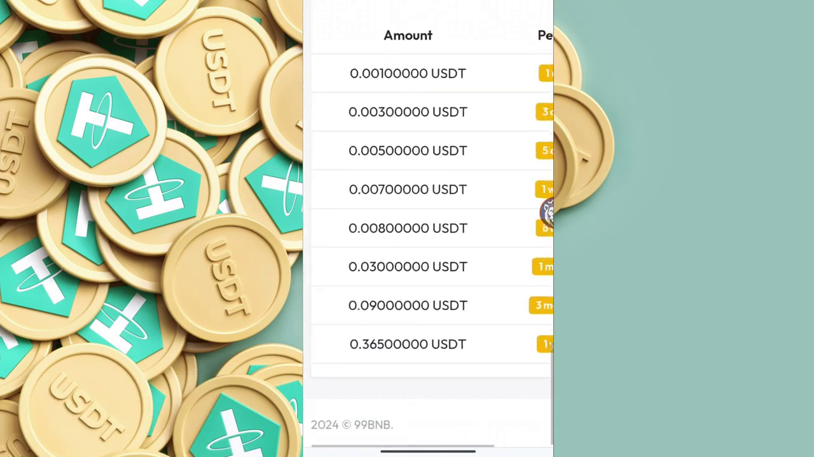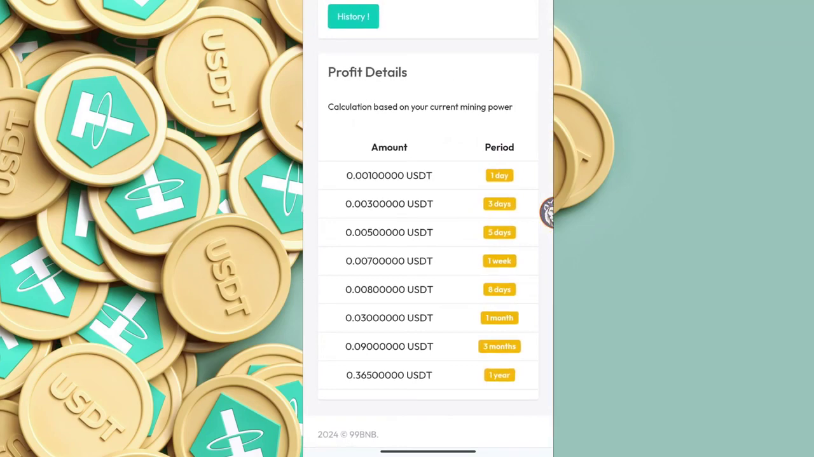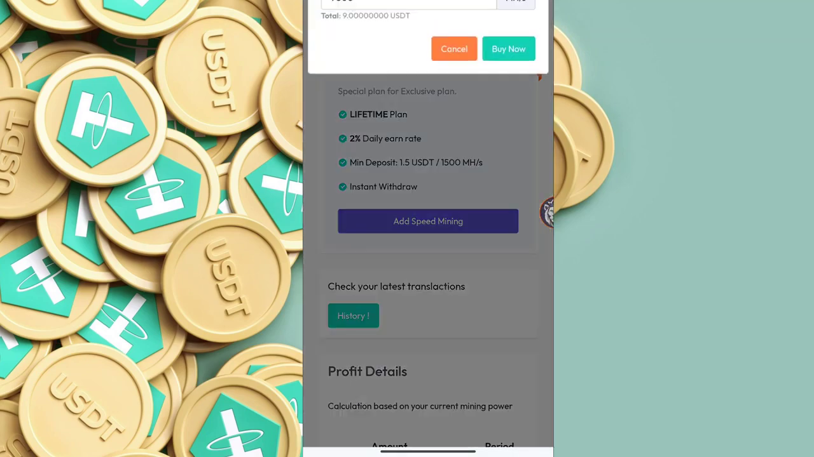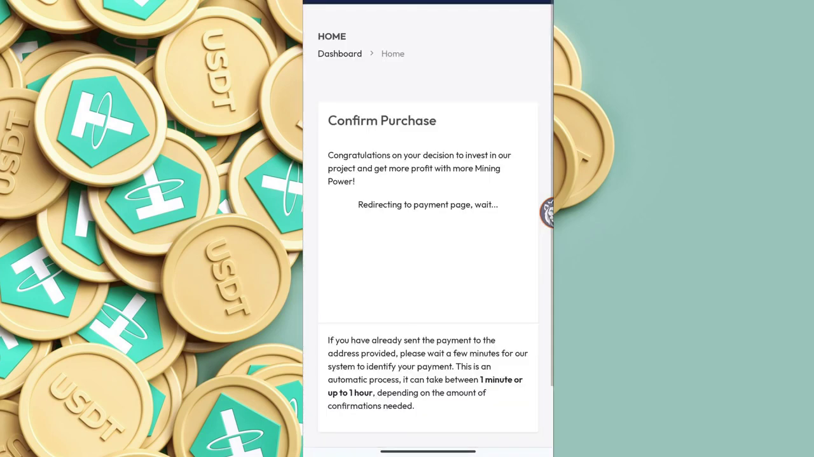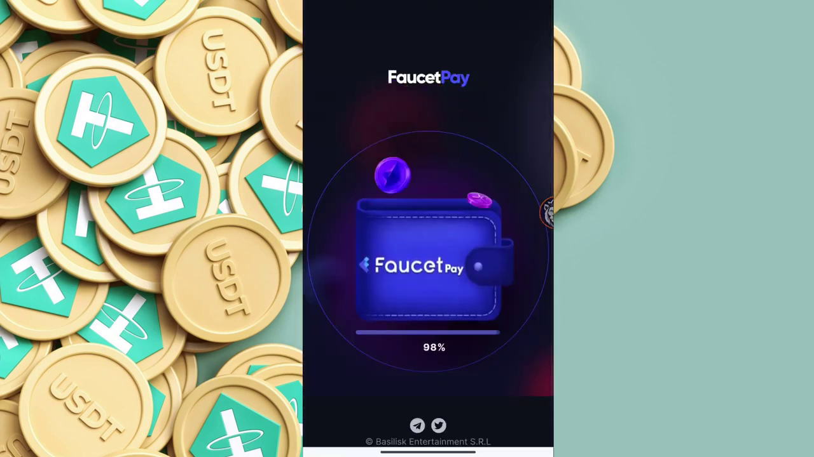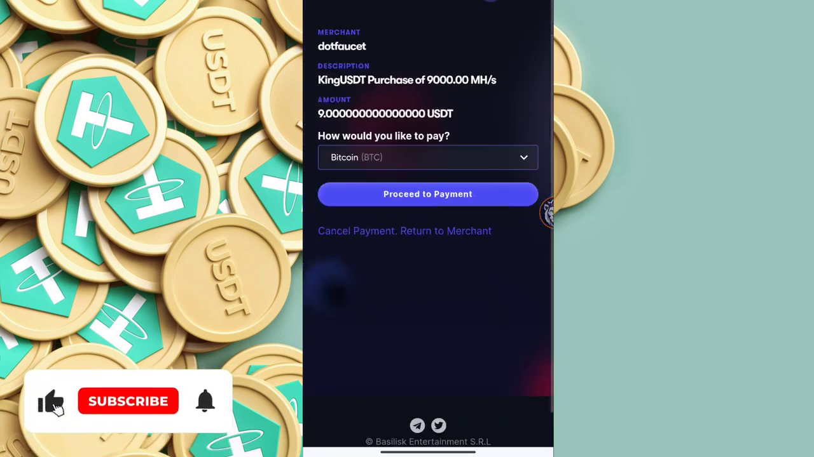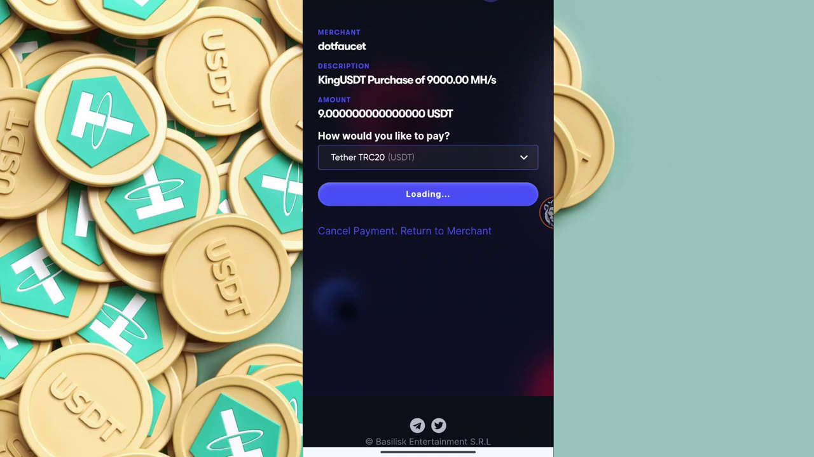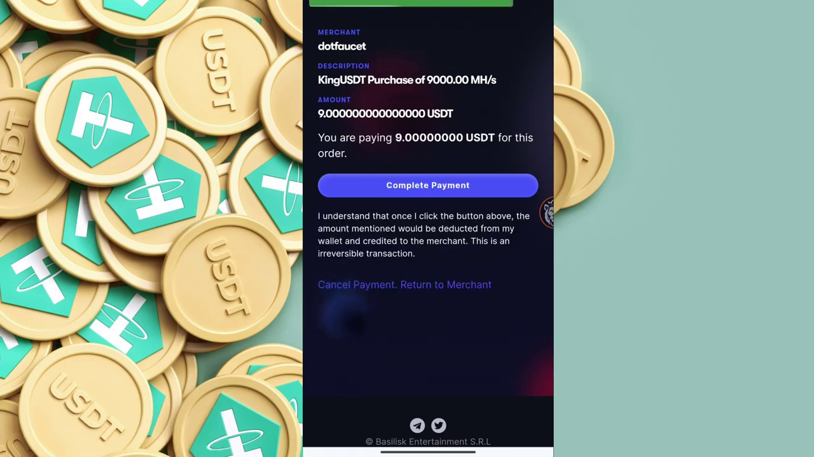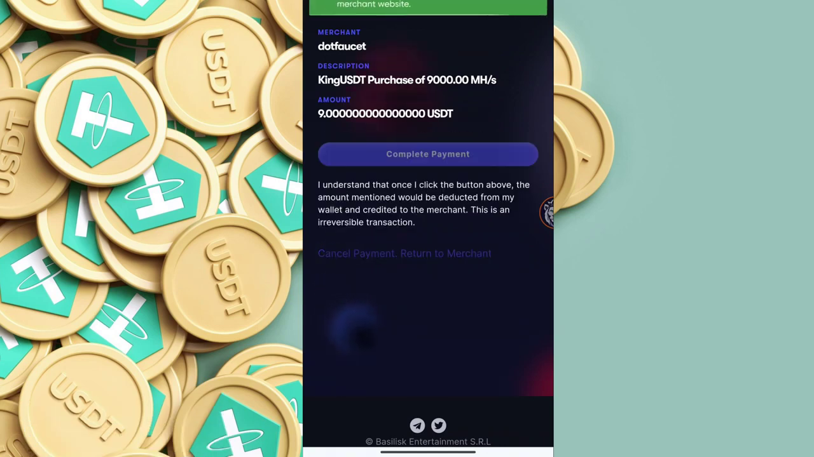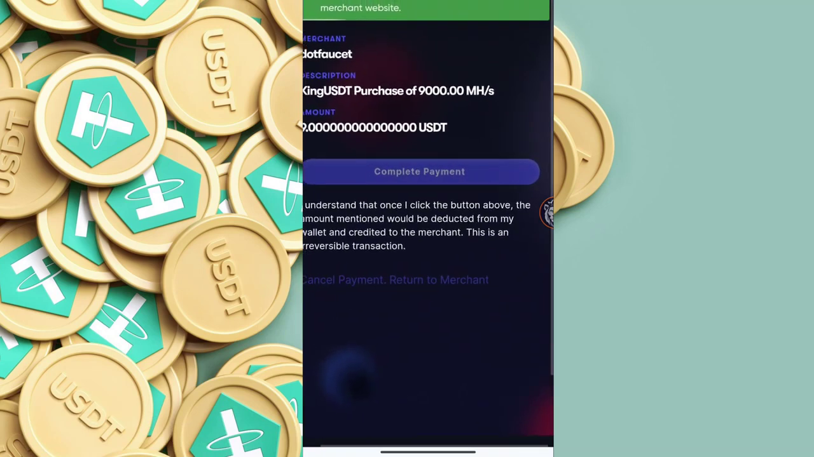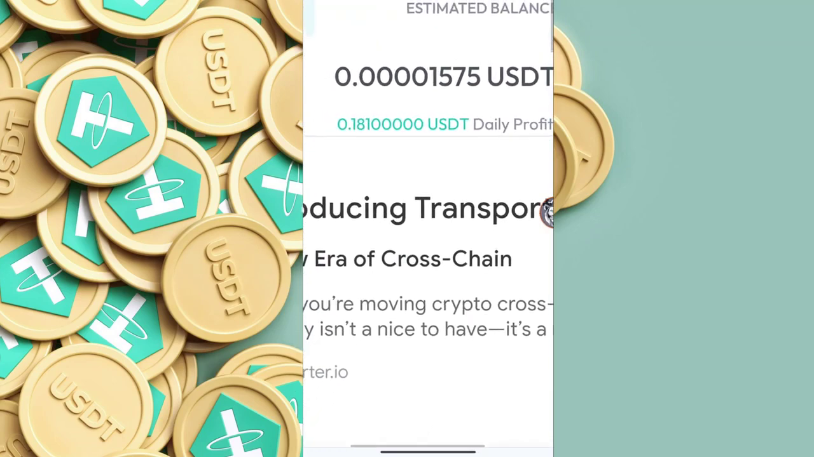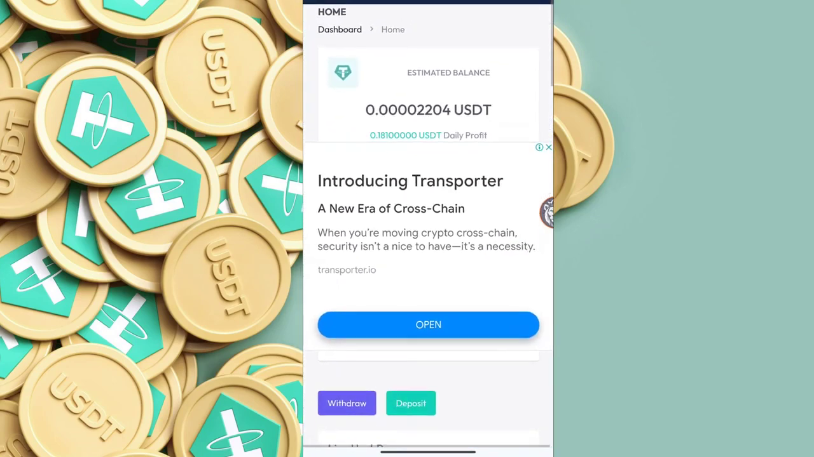You can see many people are withdrawing from here, and many people are also depositing here. Simply add speed mining and click on the buy now button. After that, you will reach your Faucet Pay account. Click on the USDT button and proceed to payment. Your payment has been initiated and completed. Your purchase has been completed successfully. I will now receive 0.1810000 USDT as my daily profit.